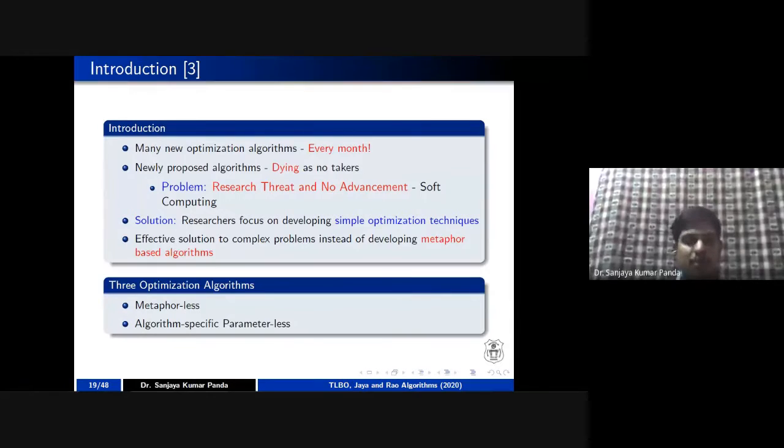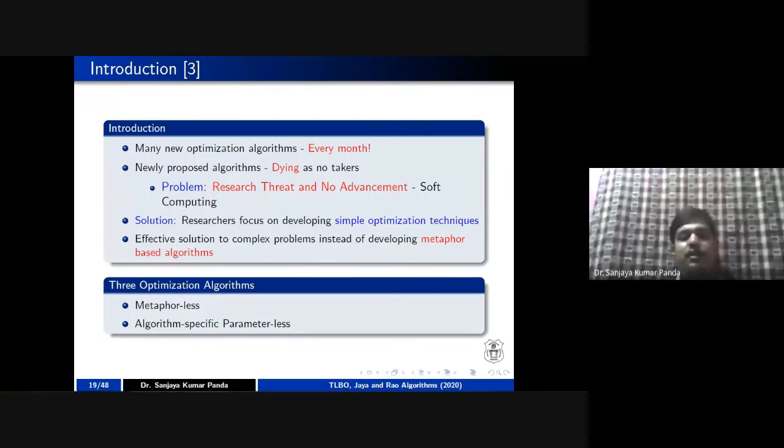Metaphor algorithm means you are taking GA as a metaphor, PSO as another metaphor. You are combining GA and PSO and proposing a new algorithm. So don't rely on the metaphor algorithm. Go for a simple optimization algorithm or technique which will solve complex scientific and engineering problems. That's why he suggested, without going for parameter-type problems like crossover probability and mutation probability, if you go for a simple algorithm without these parameters, then that will be beneficial.